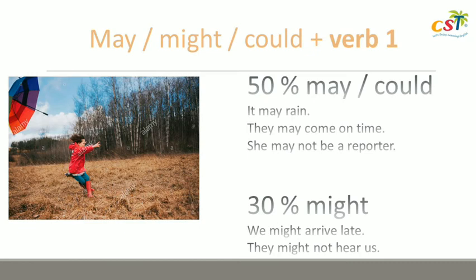Next. They might not hear us. Dia mungkin nggak dengar kita because probably our voice is too soft, so they can't hear us really well. Mungkin dengar tapi juga mungkin nggak dengar. Probably we have to say it louder so they will hear us. So may, might, and could are used to say about probability atau kemungkinan yang akan terjadi.